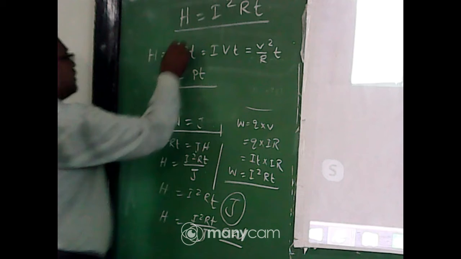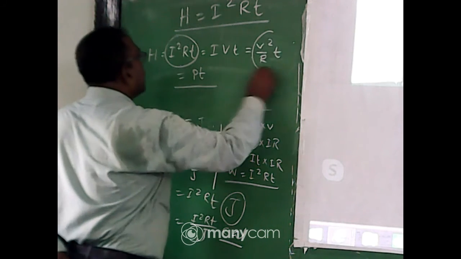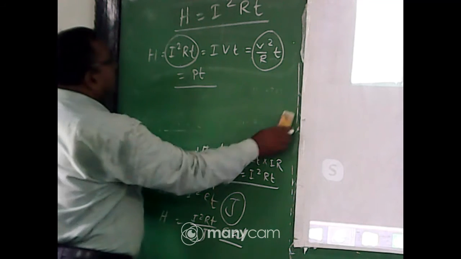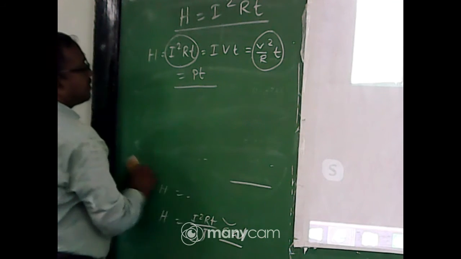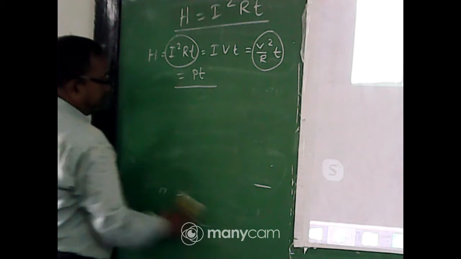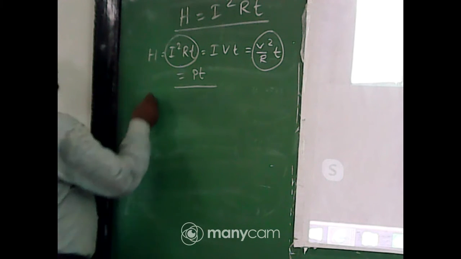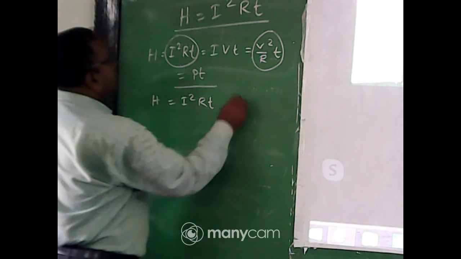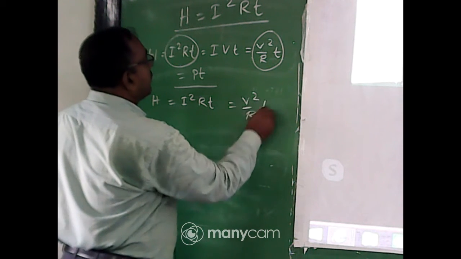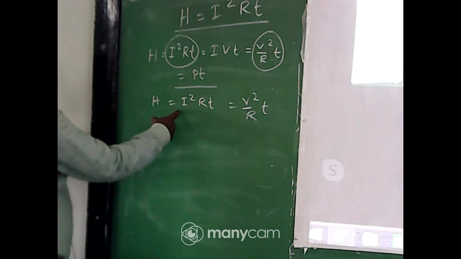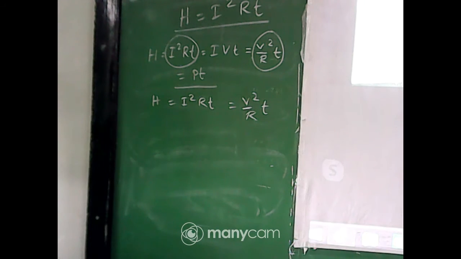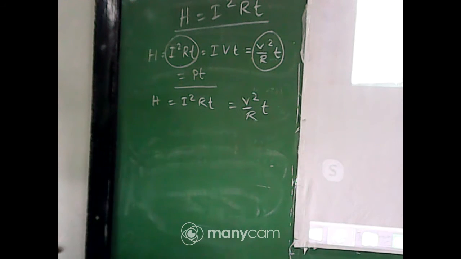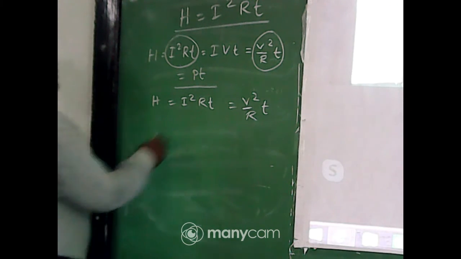You check here, this and that. First and third, you see this H equal to I square RT equal to V square by R into T. Means you change I equal to V by R, V square by R square, R cancel, V square by R into T. So my dear student, you check it.